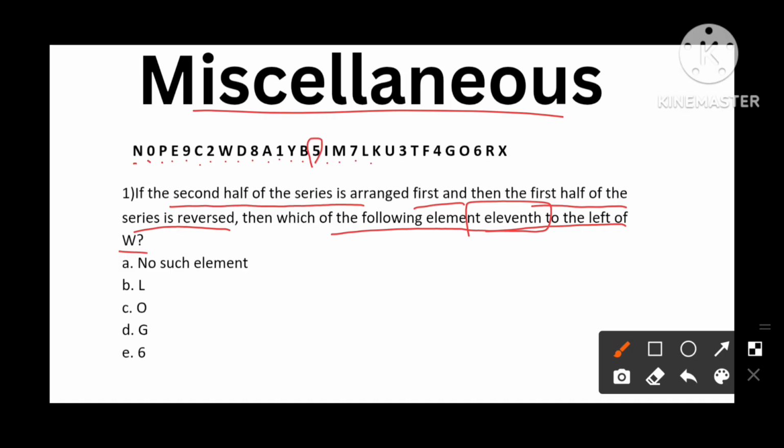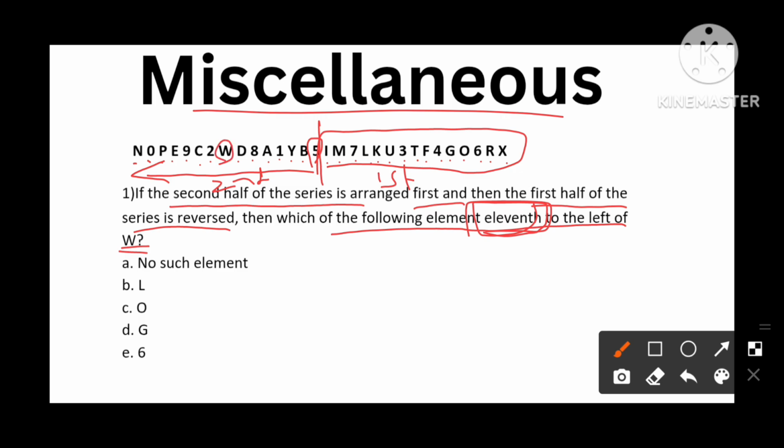1, 2, 3, 4, 5, 6, 7, 8, 9, 10, 11, 12, 13, 14, 15. So totally 30 are here. 30 here means we need to separate 15 and 15. So saying that these are first and these are in reverse order second. Now the question asked is 11th to the left of W. Where is W? So W is here.